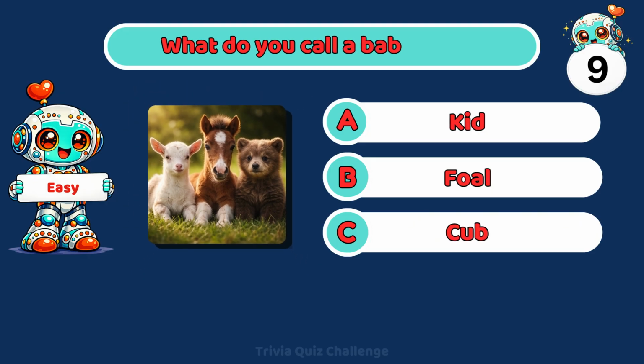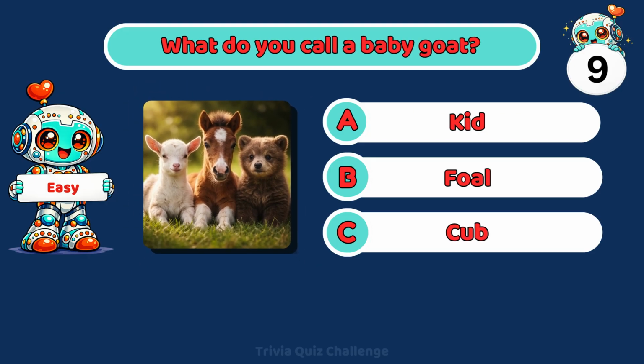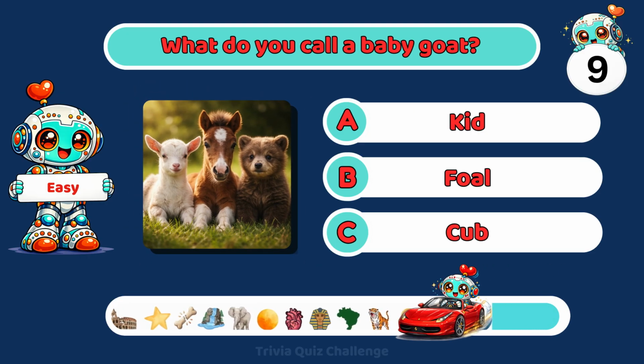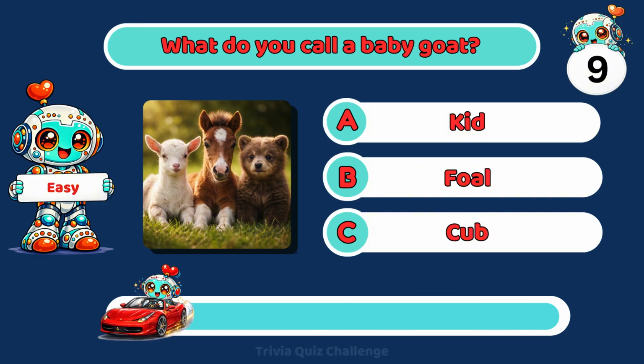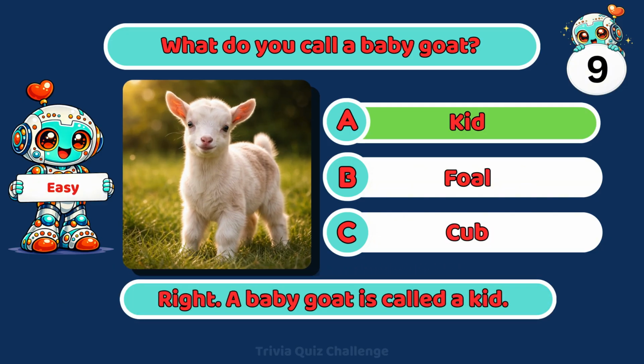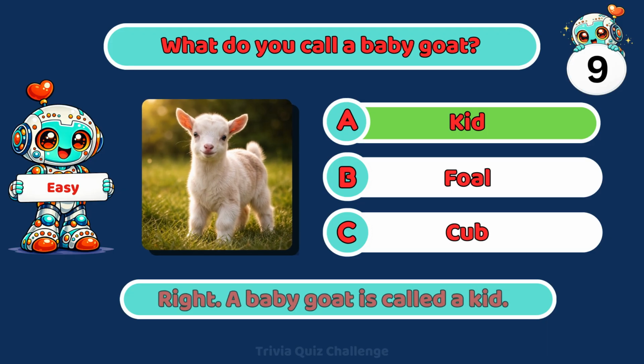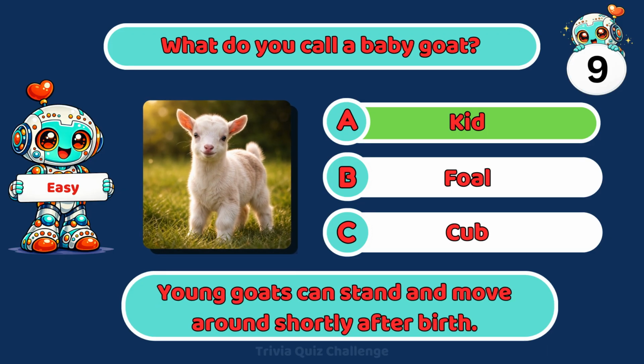What do you call a baby goat? A. Kid. B. Foal. C. Cub. Right. A baby goat is called a kid. Young goats can stand and move around shortly after birth.